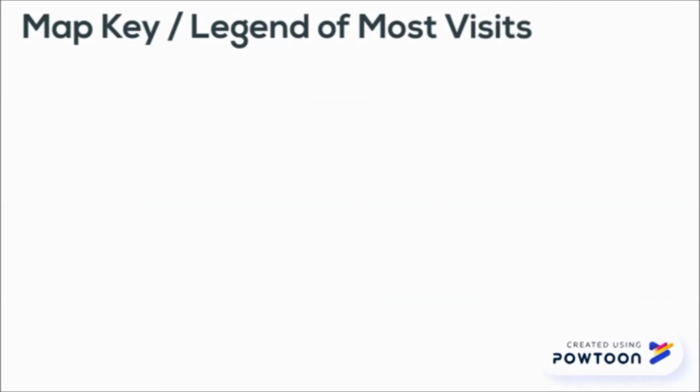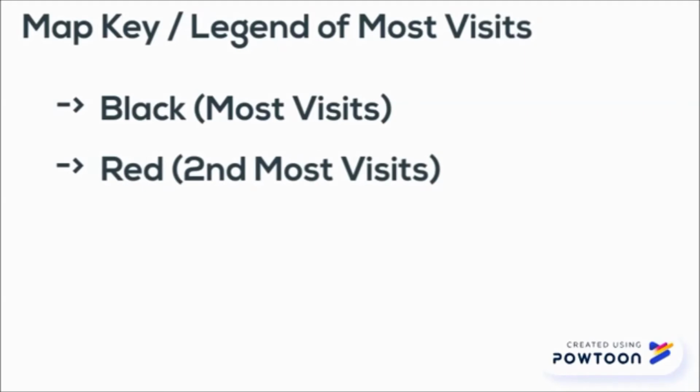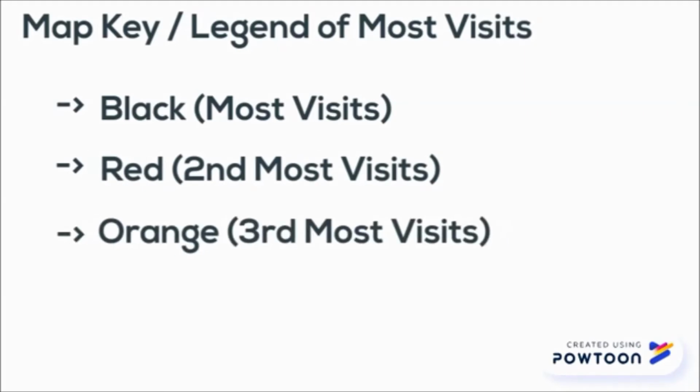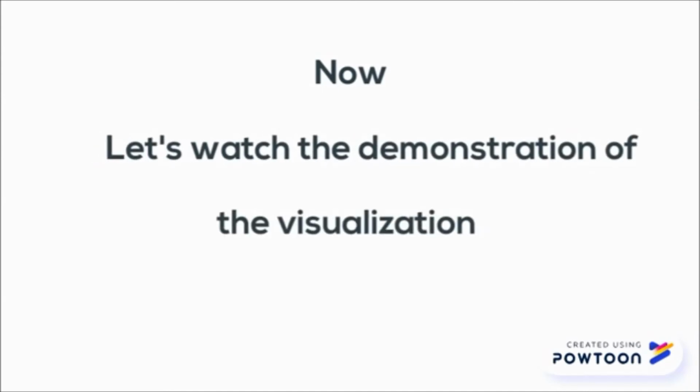This is the map key or legend of most visits. The black color will represent the most visits. The second most visits will be represented by the color red. The orange color will represent the third most visits, and the others will be represented by the color yellow. Now, let's watch the demonstration of the visualization.